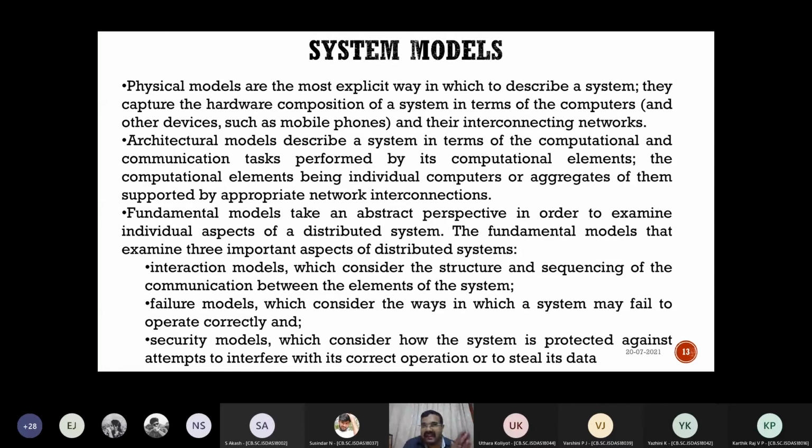So please understand, there is a physical model. Physical model is the hardware, the component. Architectural model, the function or the intelligence or the computation, like client and server. Physical model means computer 1 Athlon, computer 2 Pentium. Architectural model means computer 1 Athlon is a server, computer 2 Pentium 4 is a client. Fundamental model or abstract models will be the interaction between the client and the server. What will happen if the client fails? How will the other clients take over? And what is the security? So these are the basic system models that we see.